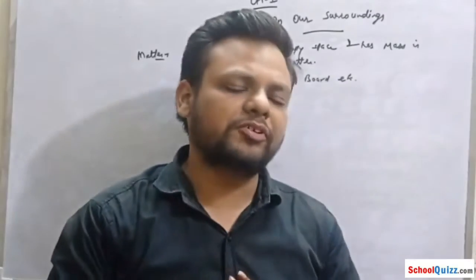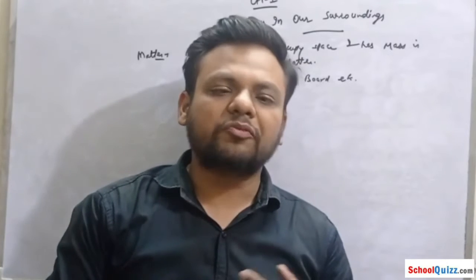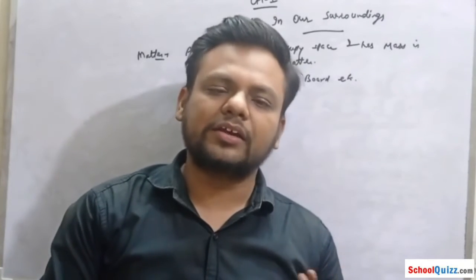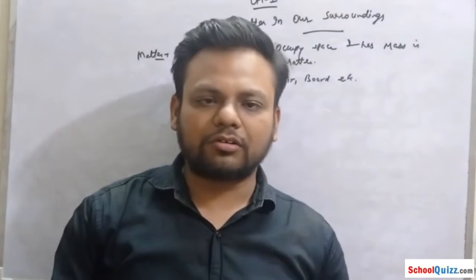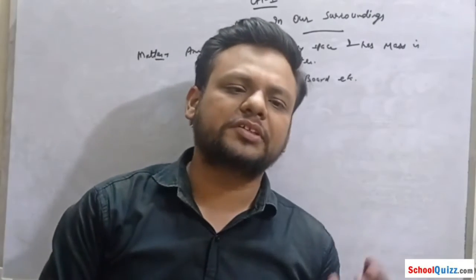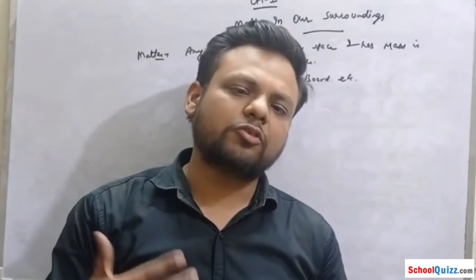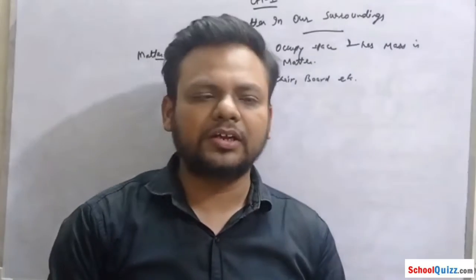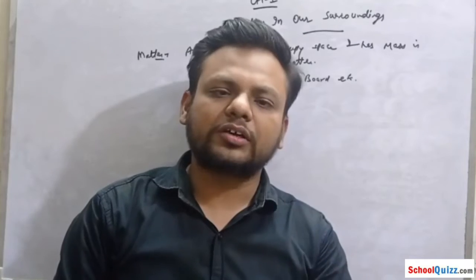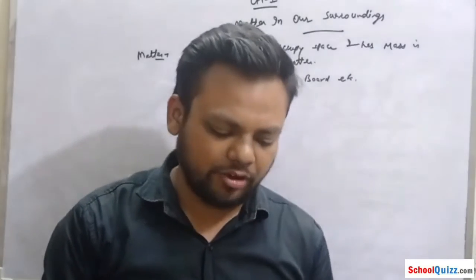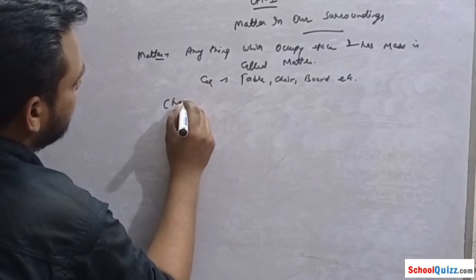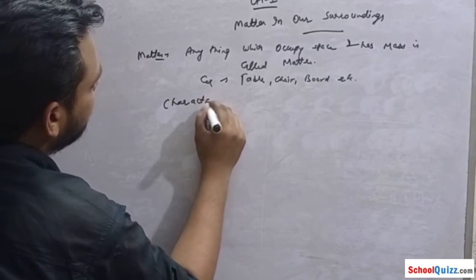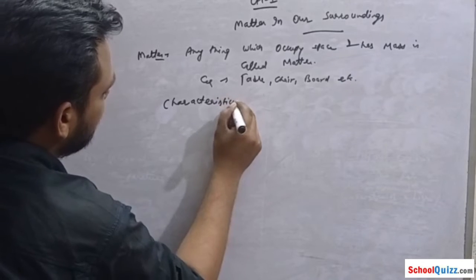Things which are not matter are, for example, our feelings, like hate, love, attraction, hatred. These are not matter. Sometimes the question arises which things are not matter. Matter occupies space and has mass, and feelings are not considered matter. Now we will discuss the characteristics of matter.